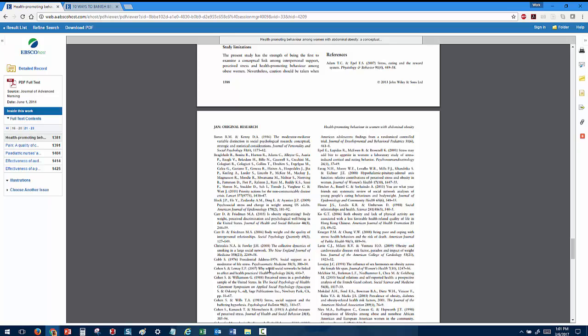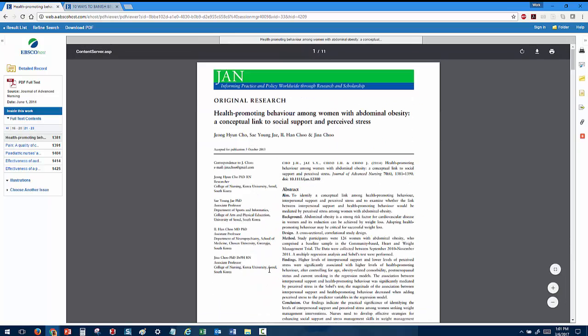I'm going to scroll back up to the top of this article again. So this article is officially known as a scholarly study. Oftentimes, too, a word that is used when professors ask for scholarly information is peer review. So a professor might ask you for a peer-reviewed journal. When they ask you for that, what they're actually referring to is the process by which this article was published.